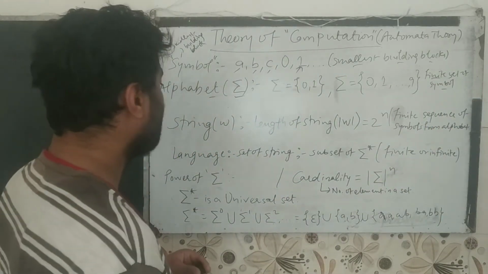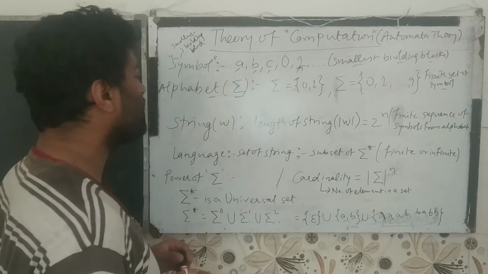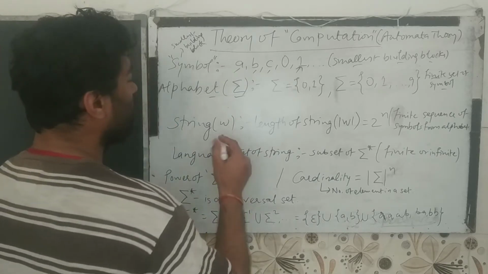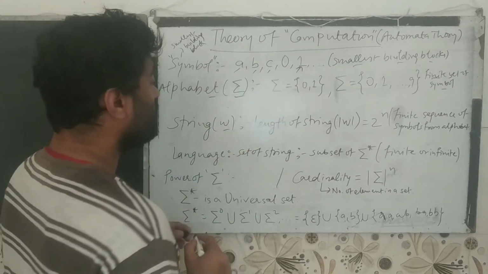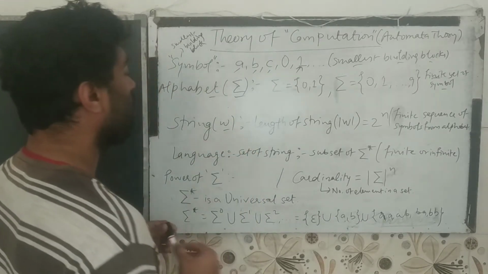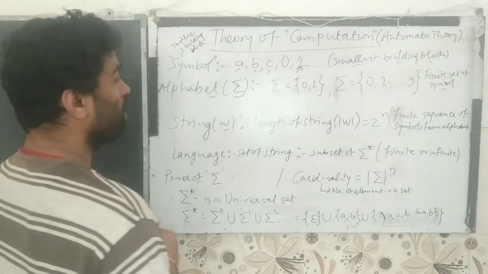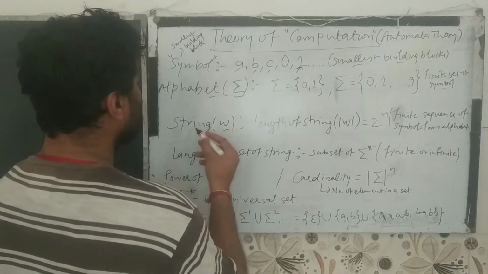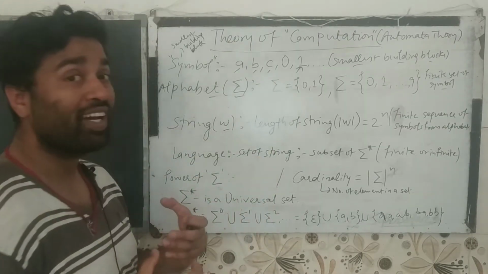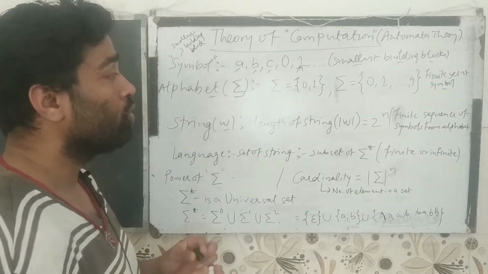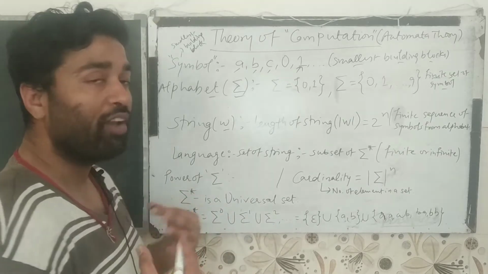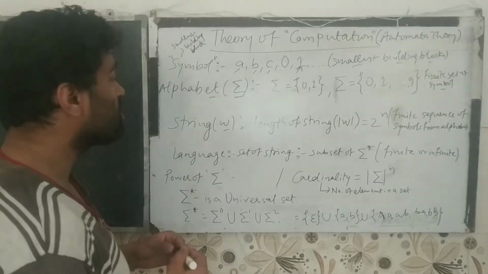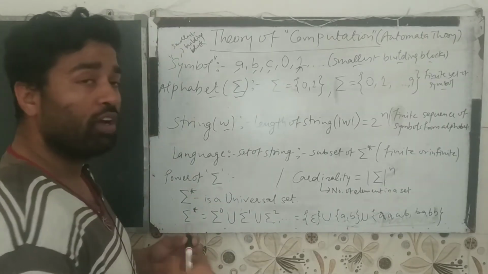Okay, if we talk about a string, how do we represent a string? A string is represented by the symbol W. What is a string? A string is a finite sequence of symbols from an alphabet.